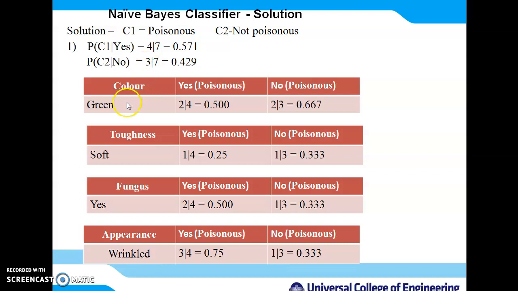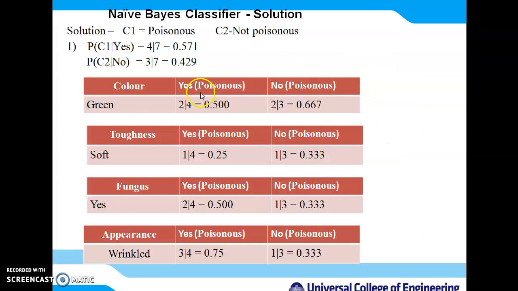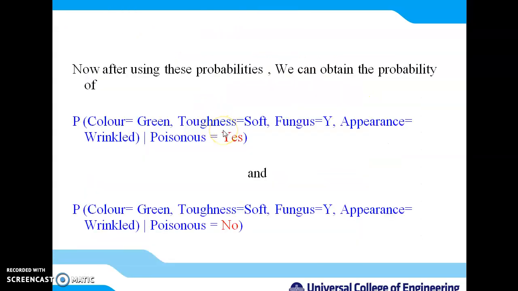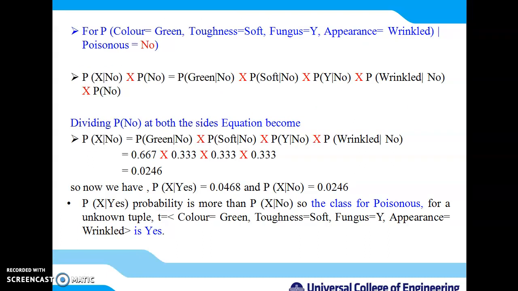Then, for the attributes mentioned in the unseen tuple, calculate their support for yes and no, or whatever classes are mentioned. At the last, find the probability for both decisions, for yes and for no, and then decide which value is larger. The larger value is the final decision.